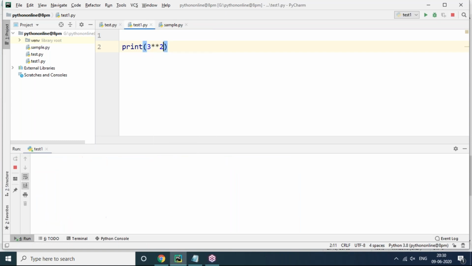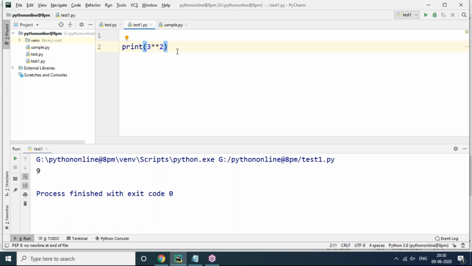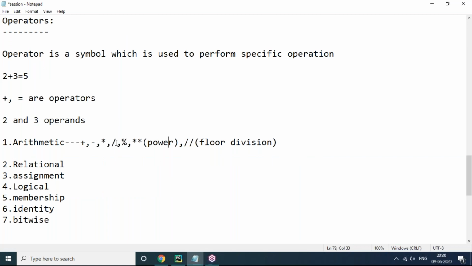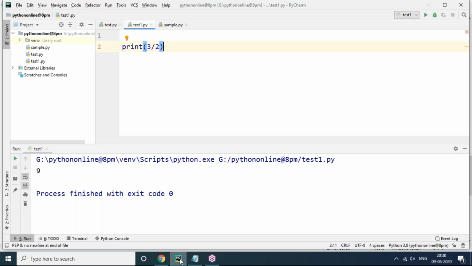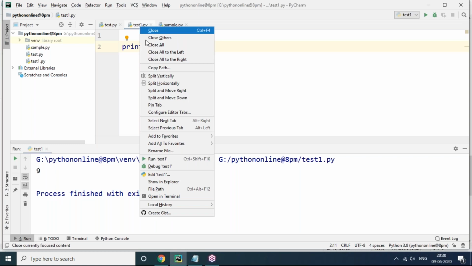Now you can see 3 to the power of 2, that is 9. 3 square is 9. So double star means this is the power operator, we can say that. Next one, 3 by 2. It's a division operator. So 3 by 2 means division operator. Division will return what, sir? Actually, it returns the quotient value.